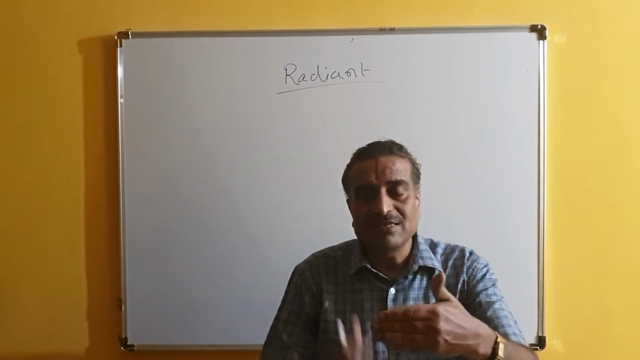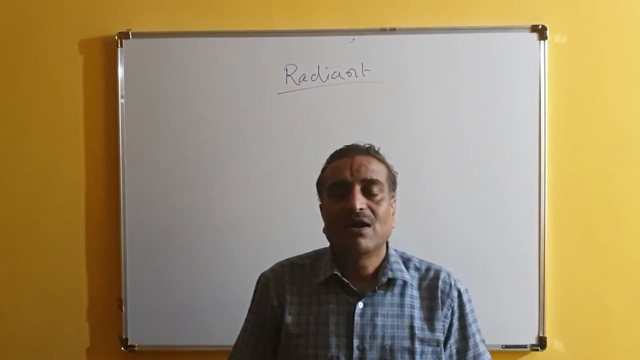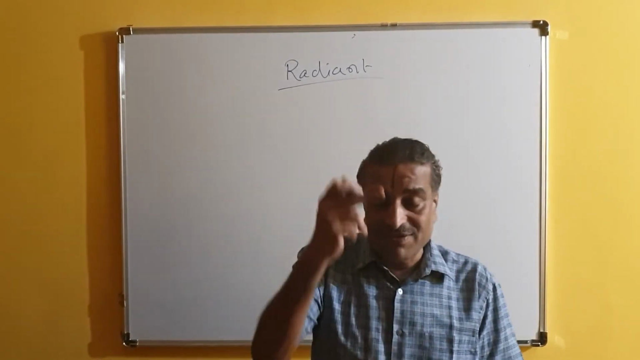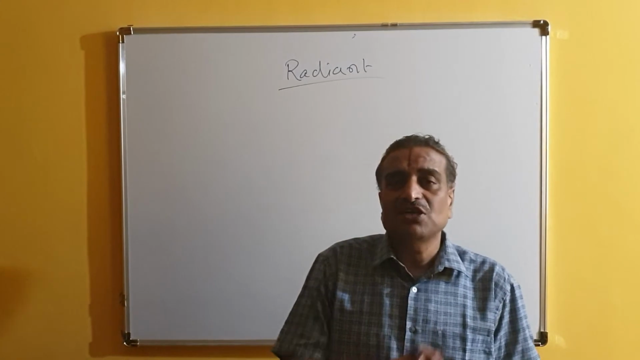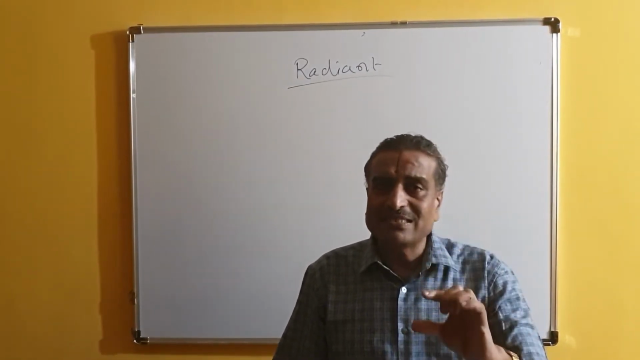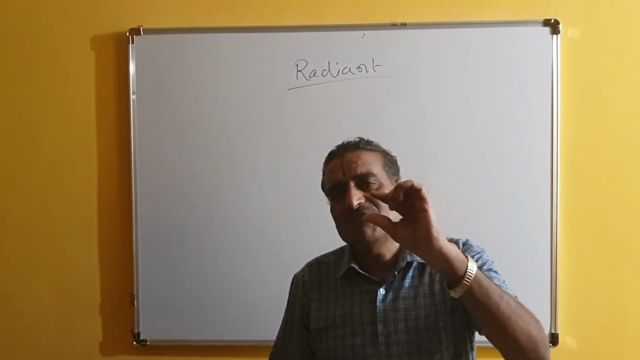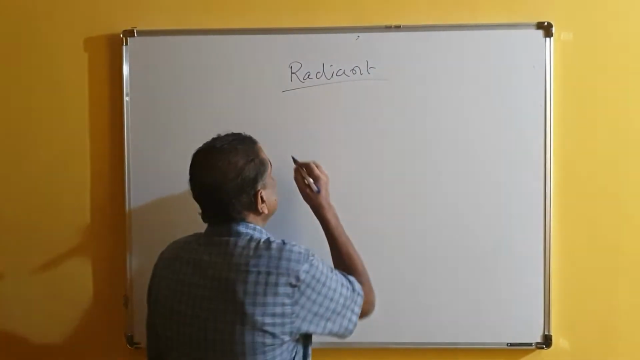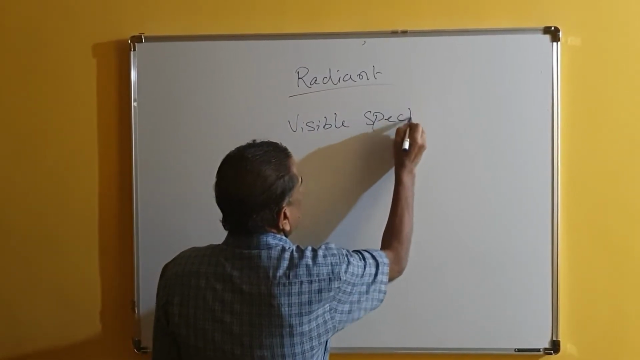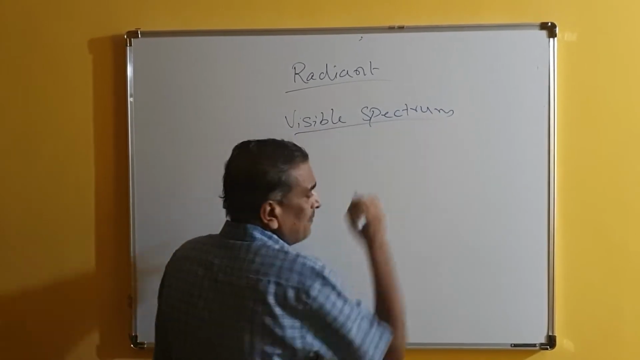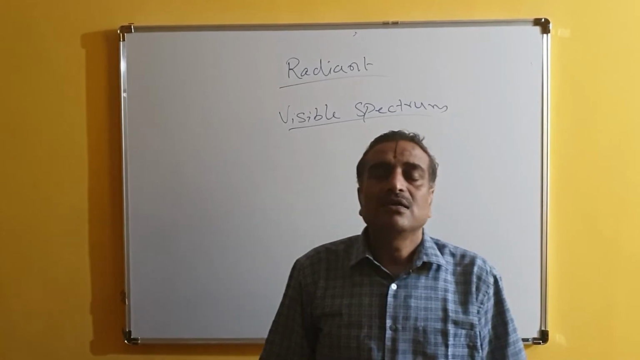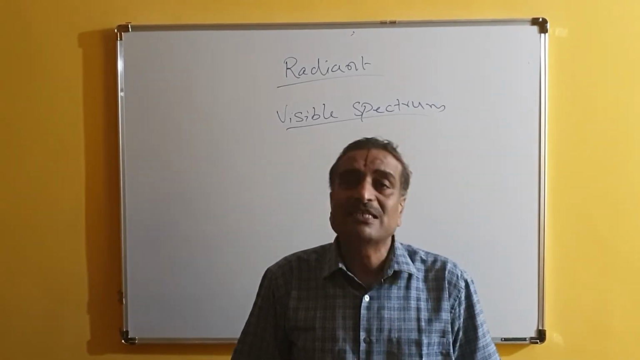But all these rays are not visible to our eyes, and these rays are not useful for photosynthesis. But in between UV rays and infrared rays, a sort of light is available that is called the visible spectrum. The visible spectrum is available in between UV rays and infrared rays.